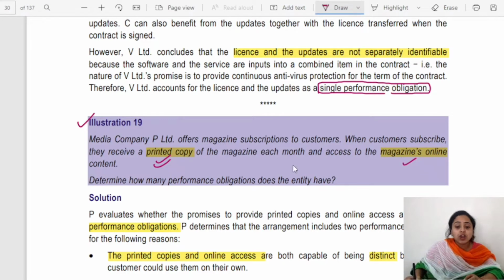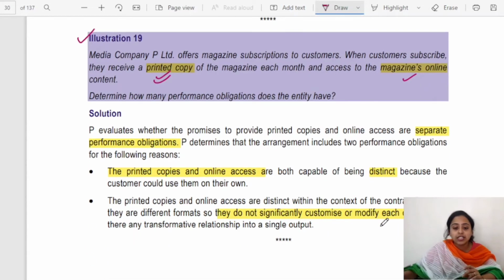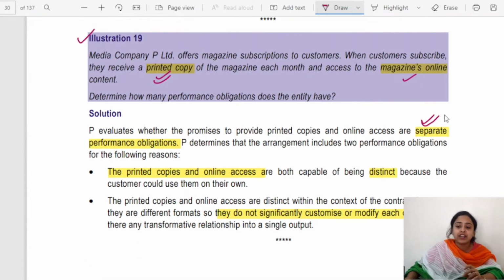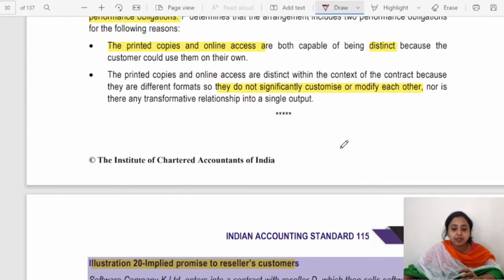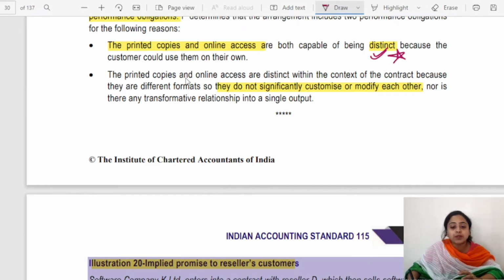So how many performance obligations? Separate performance obligations must be identified, 2 performance obligations. The printed copies and online access are both capable of being distinct, because the customer could use them on their own.